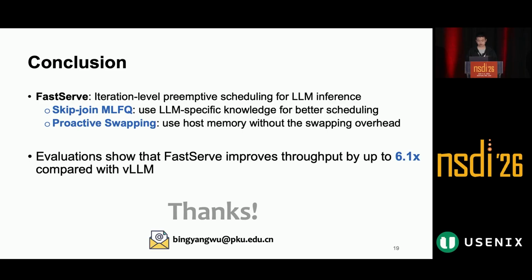To conclude, FastServe is a fast LLM serving system that enables iteration-level preemptive scheduling. The main problem we address is head-of-line blocking in existing run-to-completion LLM serving systems. FastServe solves this by exploiting the autoregressive generation pattern of LLM inference. There are two key techniques. First, skip-join MLFQ uses input length information to place new jobs into appropriate priority queues and reduces unnecessary demotion. Second, proactive KV cache swapping uses host memory while hiding most swapping overhead through overlap.